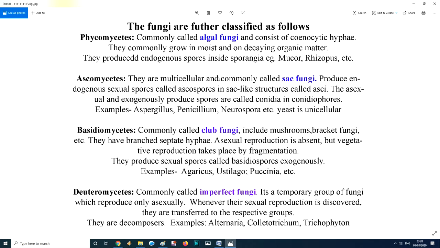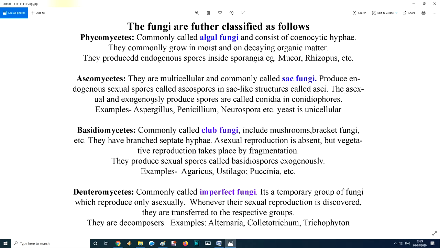Ascomycetes. They are multicellular and commonly called sac fungi. Asco means sac. They have a pouch-like structure called the ascus. That's why it is called ascomycete. Asco, sac; mycetes, fungi; sac fungi. They produce endogenous sexual spores called ascospores in a sac-like structure called the ascus. So this is the organ, ascus, in which spores are produced. These spores are called ascospores.